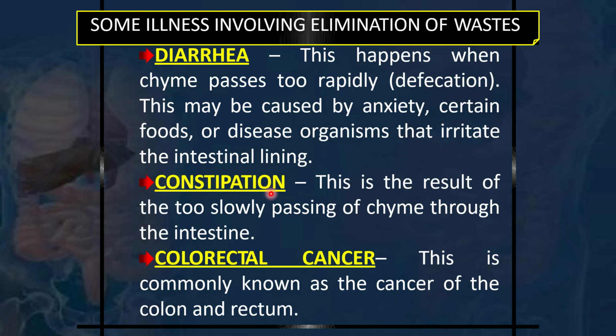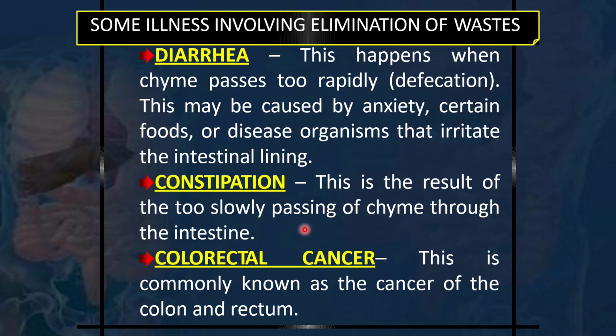There is an entity called constipation, which is the result of too slow passing of the chyme through the intestine. If the intestinal motility and peristalsis are too slow, we drink less water, and we eat less fiber in our diet, the food passes very slowly. Eventually when the elimination waste reaches the rectum and anal canal, it becomes very little in amount because of the excessive absorption of water and salts, and so it becomes more solid in consistency, less in amount, and that is why it passes too slowly. So that leads to constipation.